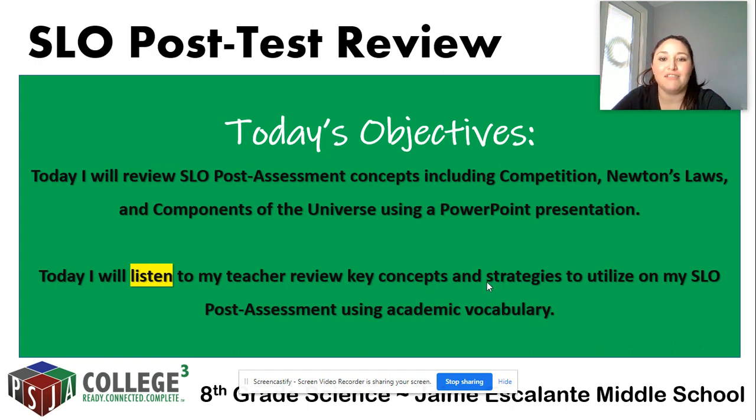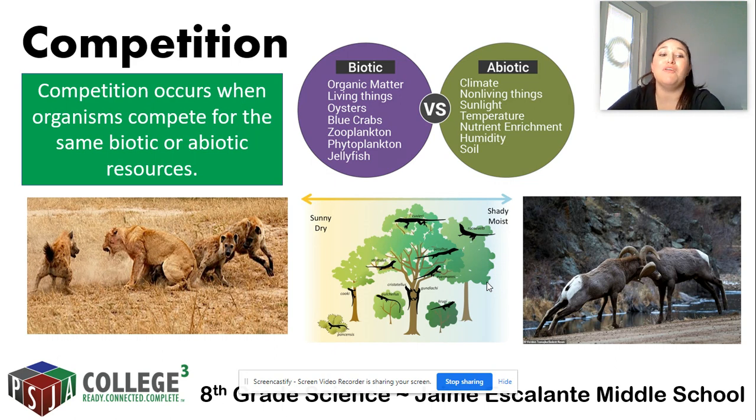All right, let's get started with competition. So if you remember, competition was just like a fight between organisms. We have an example here. We went over this one in class. This is a lion and a hyena, and they're probably fighting over territory, maybe food. Usually we're going to fight over things like resources that are in short supply. Think of when this whole pandemic started, we were fighting over toilet paper, if you recall, right? So the same thing happens in ecosystems every day.